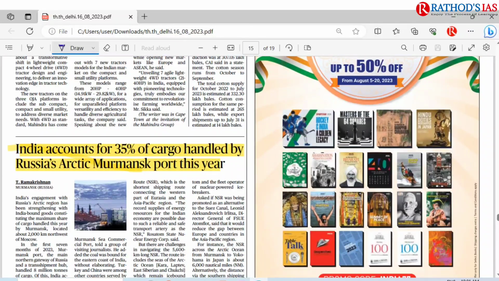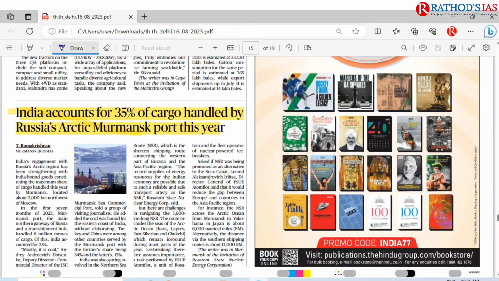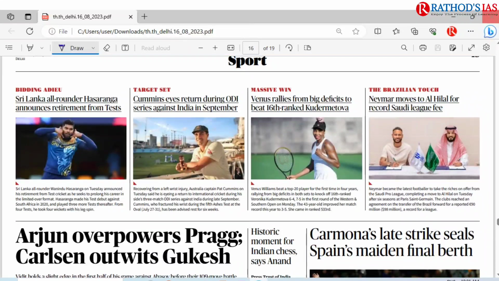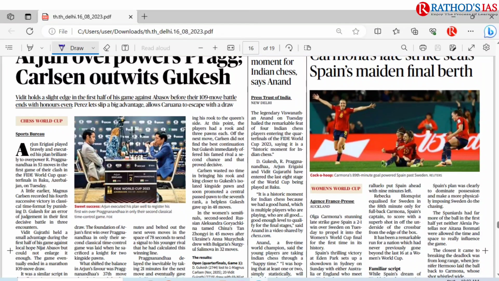And the next topic is 'India accounts for 35% of cargo handled by Russia's Arctic Murmansk port.' So here you have to see where this Murmansk port is located. So please open your map and see that. So this is your work from your map. Okay, so these are some important articles that appeared in today's Hindu newspaper.